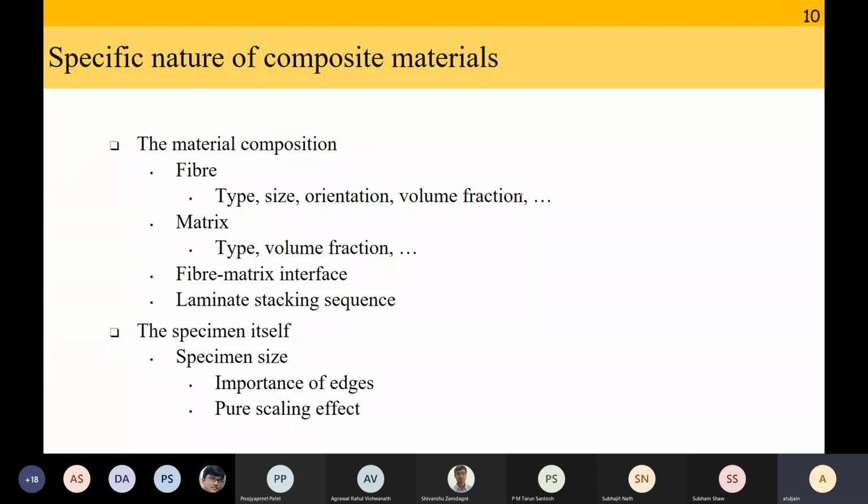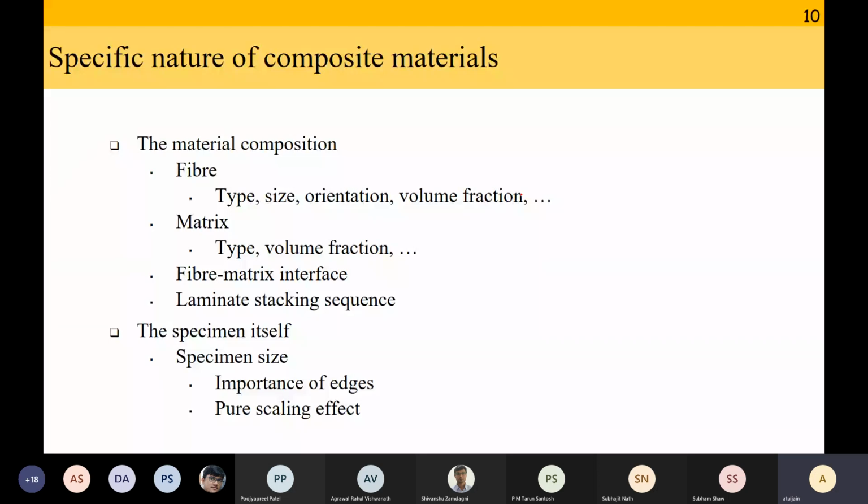What is the interface between the fiber and the matrix? Is the sizing of the fiber done properly? What is the laminate stacking sequence? All of these are specific to composite materials. When testing metals, metals are isotropic, homogeneous. So all of these material composition questions don't come. You will simply say the strength of material A is this. But for composite materials, it is the strength of composite material with this type of fiber, this orientation, this fiber volume fraction, this fiber matrix interface, and laminate stacking sequence, so and so.